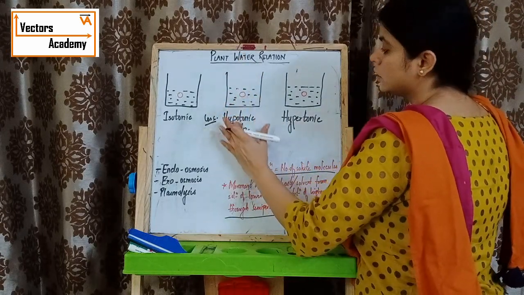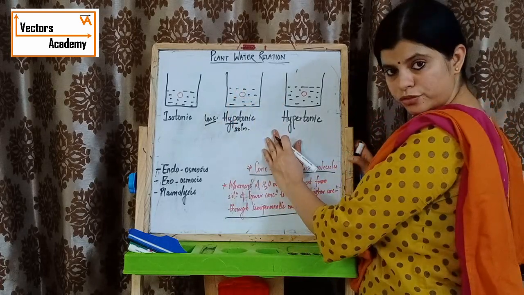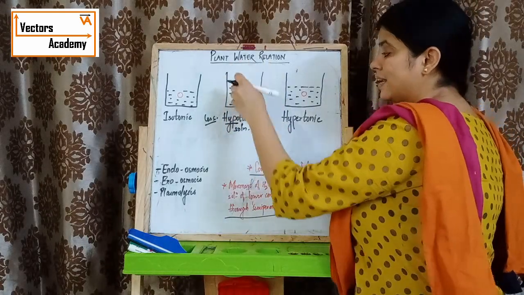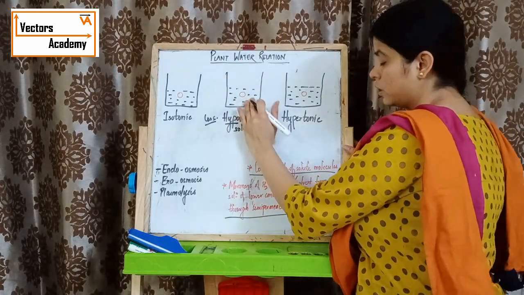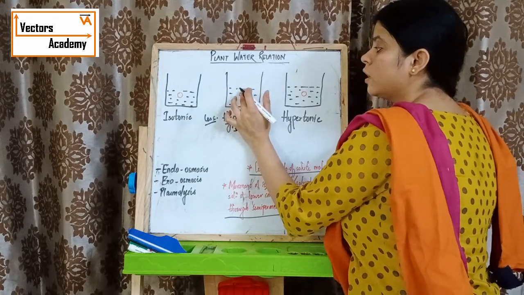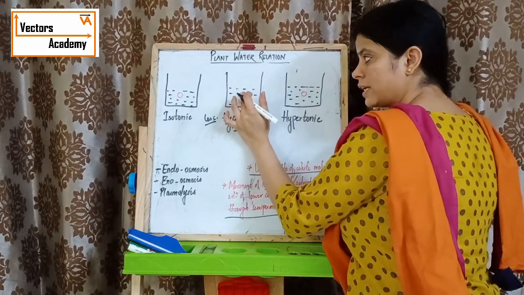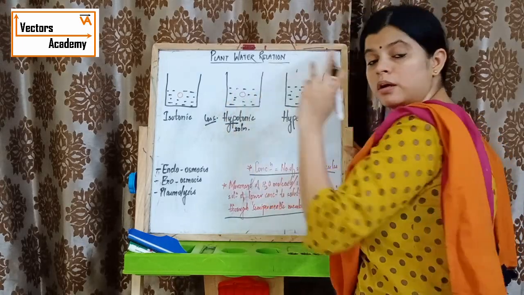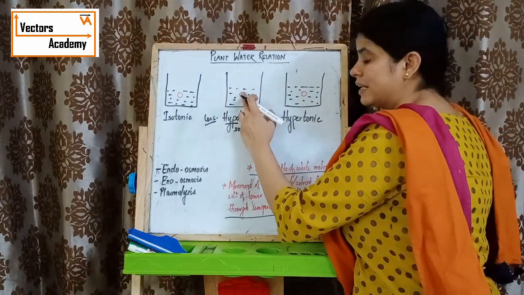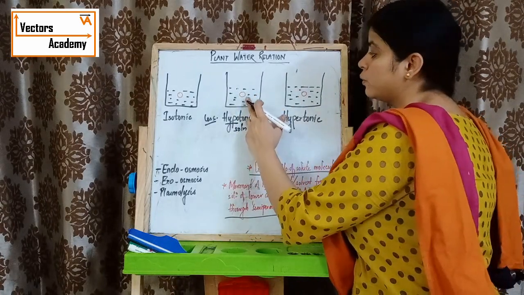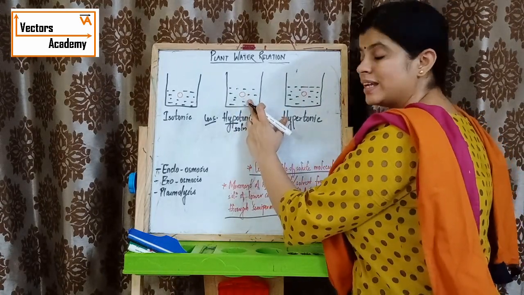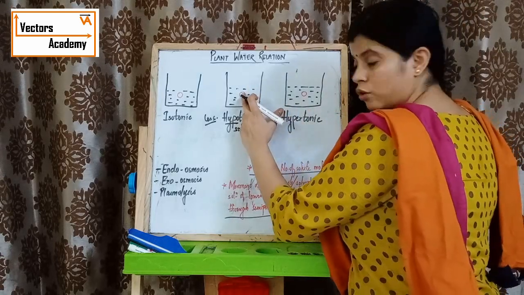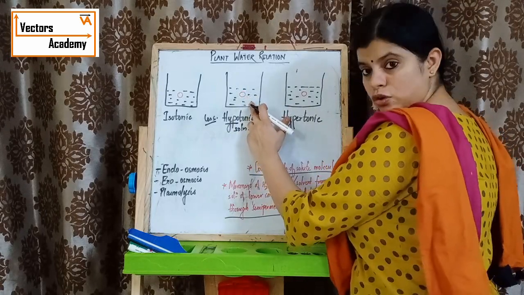So when a cell is placed in a hypotonic solution, the cell has more solute molecules than the solution. This is more concentrated and this is less concentrated.